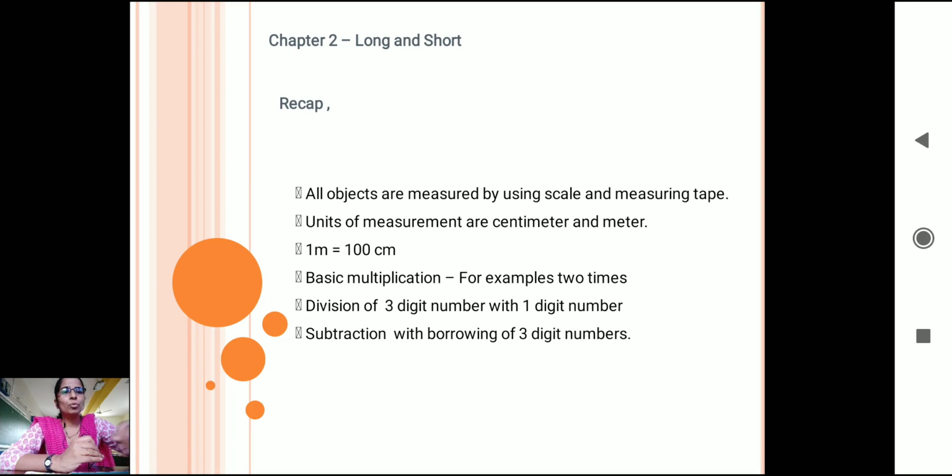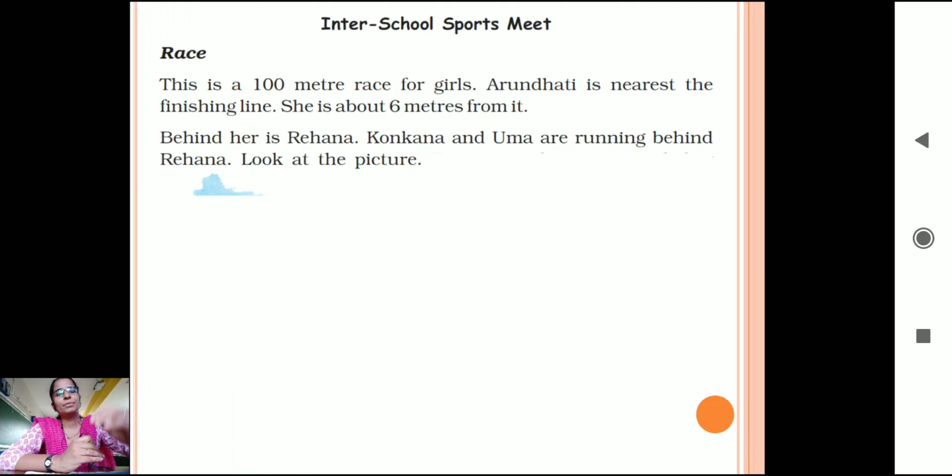So, moving further, today in the further concept, we have an inter-school sports meet. Now everybody knows that we have our sports day in our school. What do we have on our sports day? We have different races which our sports teachers conduct, right? We have a running race, a sack race, a hop race, different types of races for you all, right?